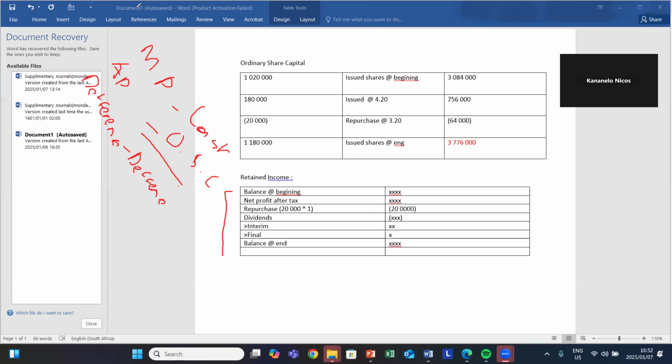So I'll send you questions subsequently right now on our group for ordinary share capital. You will just practice yourselves so that you can see how things are going, or maybe I'll send you some work. Should we call it homework? I'll send you 2 homeworks for ordinary share capital, and then before we do retained income tomorrow, in our next session, we will deal with it.